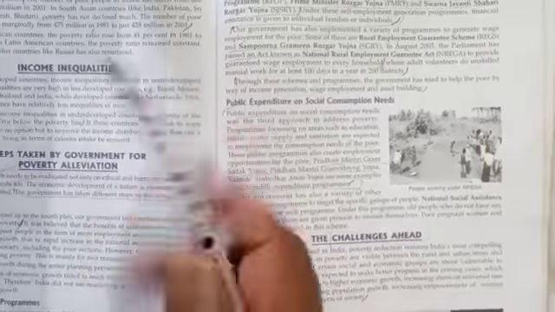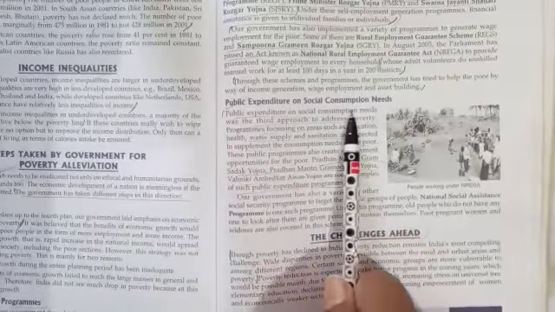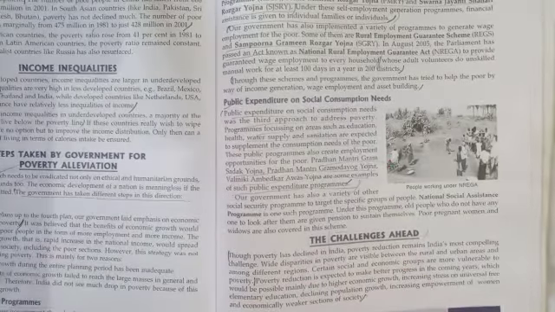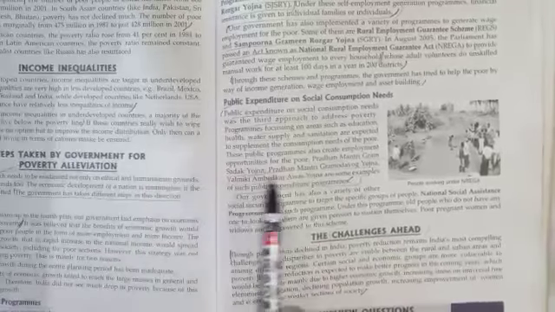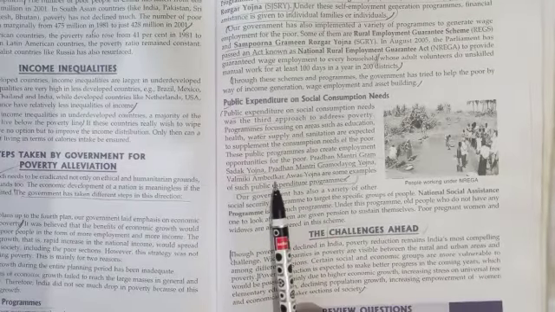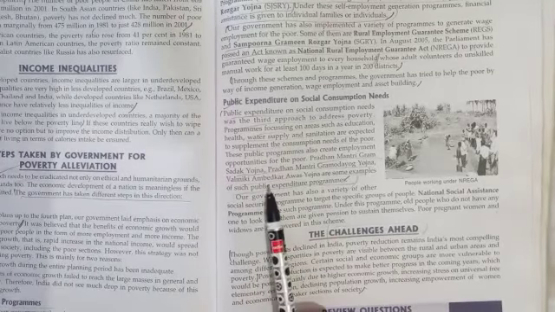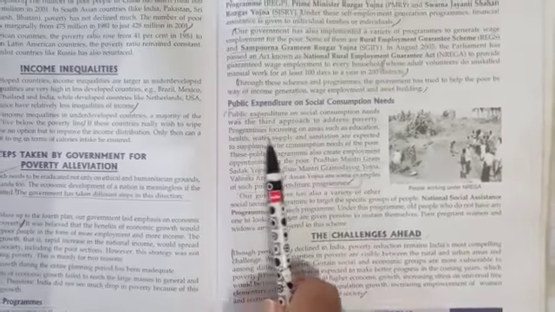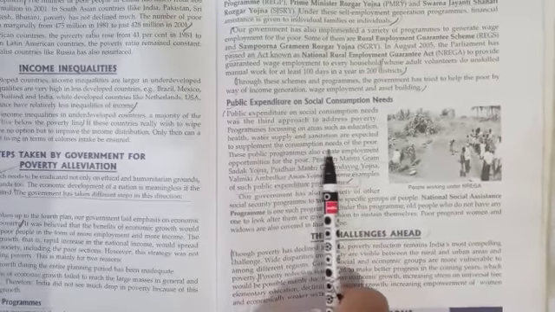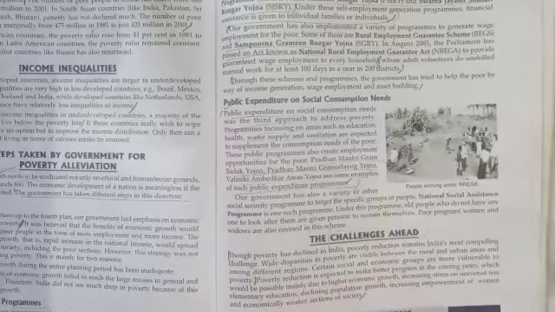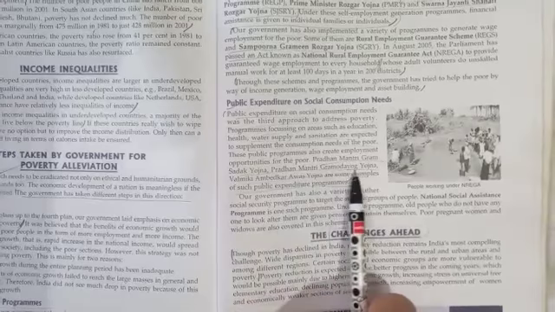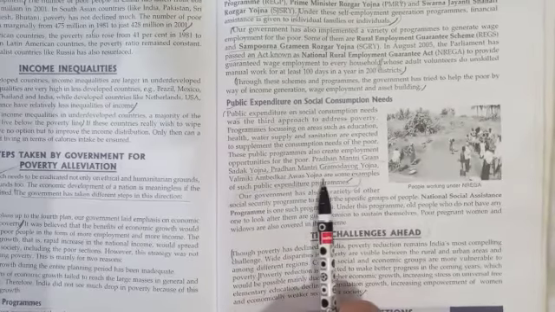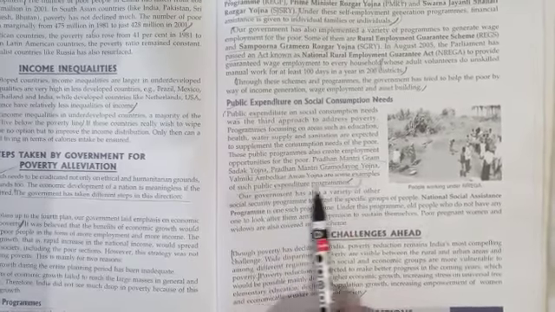Next, the government has made public expenditure on social consumption needs. This was the third approach to address poverty, in which programs focusing on areas such as education, health, water supply and sanitation are expected to supplement the consumption needs of the poor. These are the Pradhan Mantri Gram Sadak Yojana, Pradhan Mantri Gramodaya Yojana, and Valmiki Ambedkar Awas Yojana. These are examples of such programs.